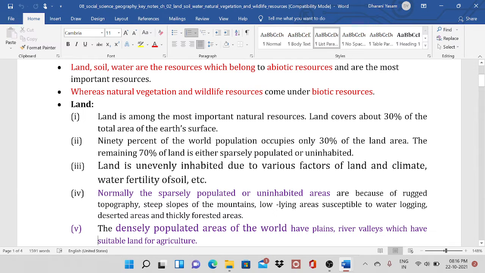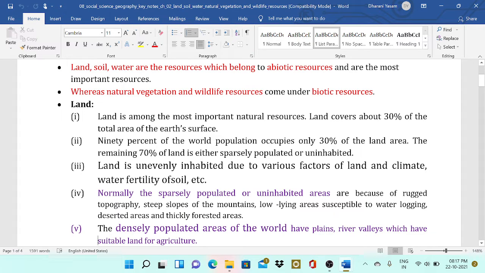Land is among the most important natural resources. Land covers about 30% of the total area of the earth's surface. 90% of the world's population occupies only 30% of the land area. The remaining 70% of the land is either sparsely populated or uninhabited. Land is unevenly inhabited due to various factors of the land and the climate, water, fertility of the soil, etc.